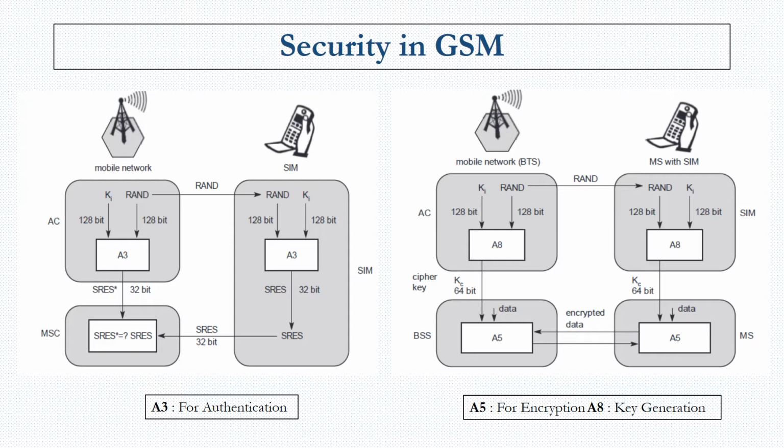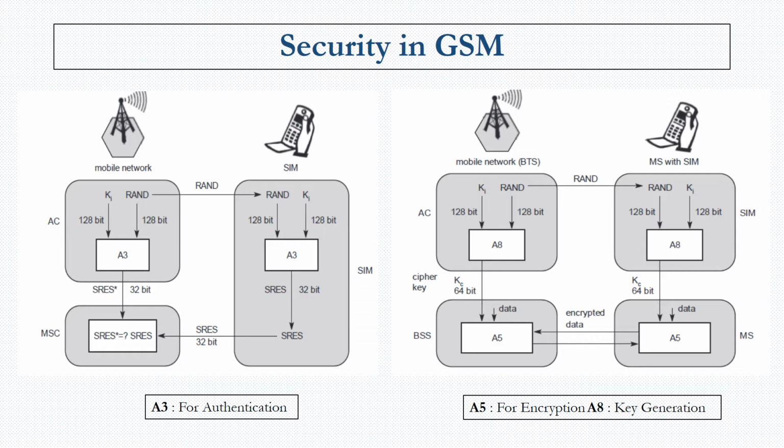On the right side, you can see the other block diagram that shows the encryption process. The A5 algorithm performs the encryption. So the encryption is there in the BSS and the mobile station. So the encryption between the base transceiver station and the mobile station is performed. For encryption, we make use of key generation. The key generation algorithm is the A8 algorithm. So both here in the authentication center and in the SIM, the A8 algorithm makes use of a 128-bit key and the random number. The same random number is used.